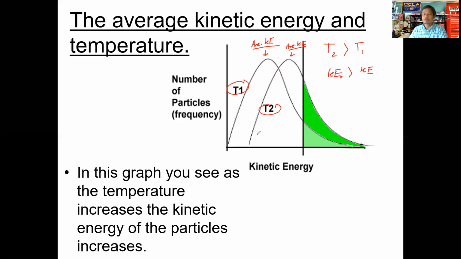Now, if you notice, with the second curve, even at the higher temperature, you still have some that move a little slower, some that move a little bit higher, but on average most of the gas particles are here. We have shifted that average also to the higher kinetic energy. So as the temperature increases, the average kinetic energy of the particles will also increase as well. All right.